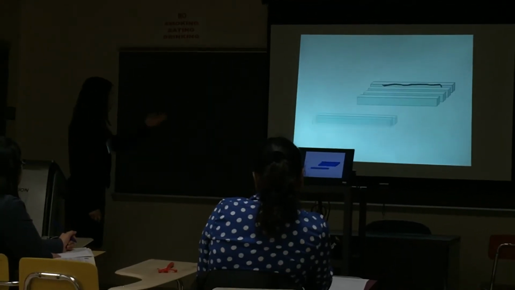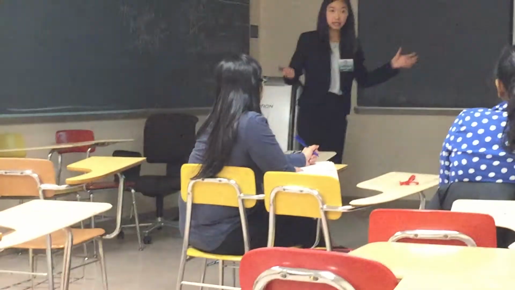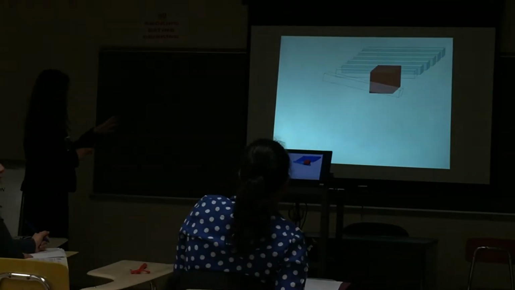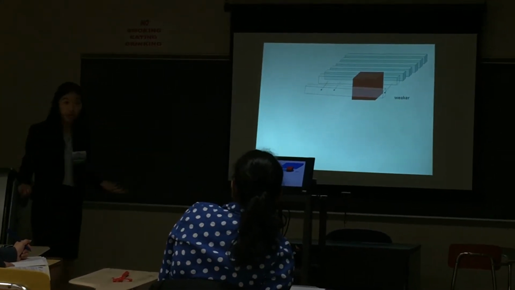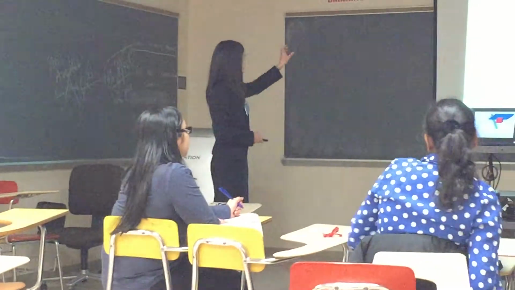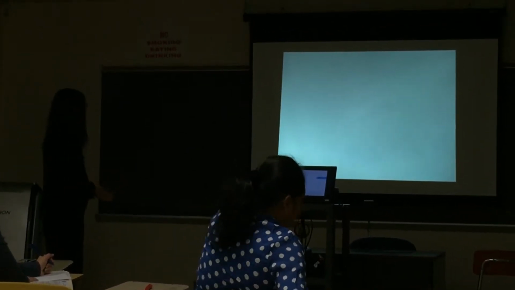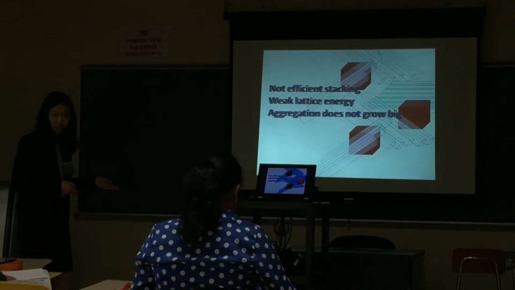So here is illustrated a beta amyloid aggregating with another beta amyloid makes this aggregation. This aggregation comes together with another aggregation and eventually forms this kind of plaque that we know as amyloid plaques. And so when I add my drug candidate into the picture, there are weaker interactions between the beta amyloid than if my drug candidate was not there. And so this actually causes this beta amyloid to have random orientation and eventually form this kind of system, which is very unstable because of the weak lattice energy, and thus makes this whole system fall apart.